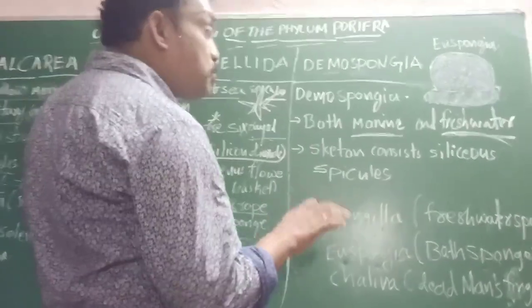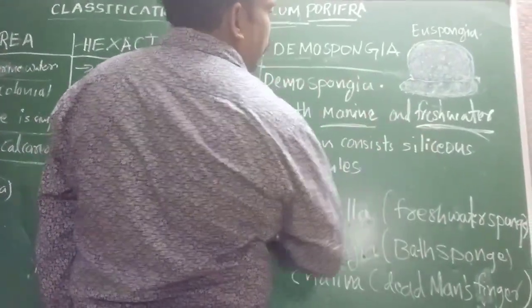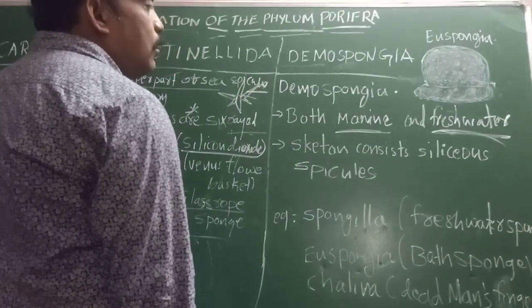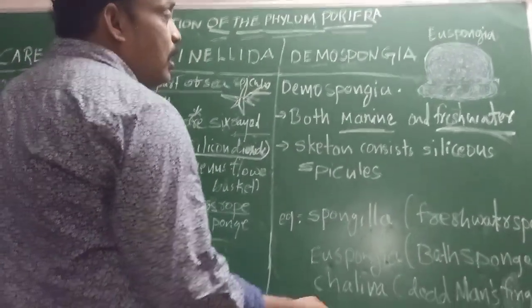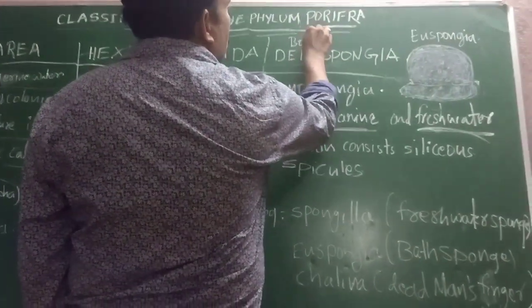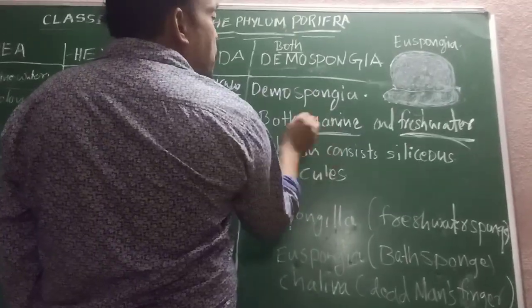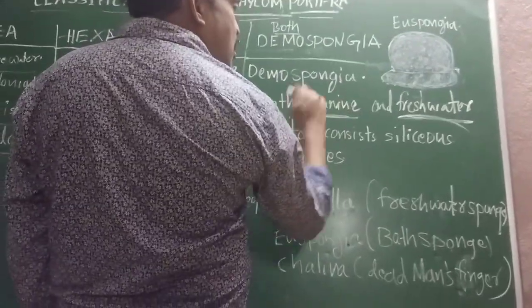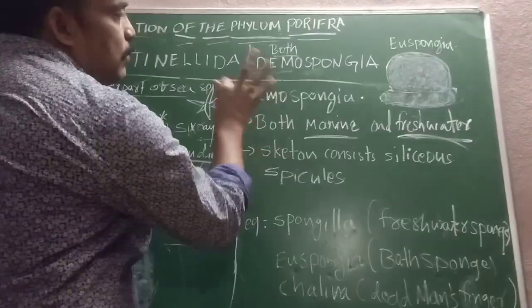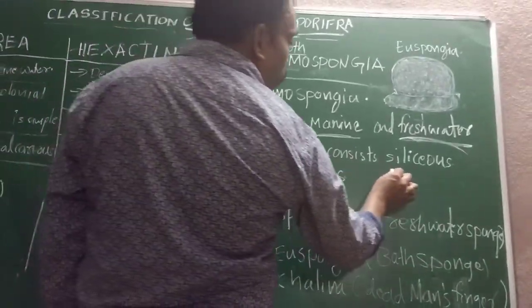But these Demospongians are living in both marine and freshwater. So the name given is Demospongiae. Demo means both here. These sponges are living in both types of water, marine water and freshwater. So the name given is Demospongiae. Skeleton systems consist of what?